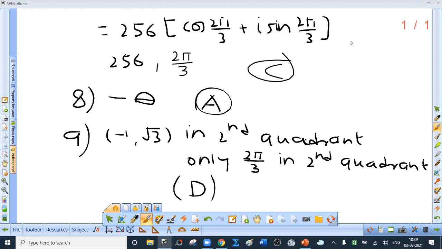Let me explain ninth also. Listen to me. If minus 1 plus root 3i is r e raised to i theta, then theta is, use common sense, minus 1 comma root 3 lies in which quadrant? Now you will ask me, why minus 1 root 3? See, the point which represents complex number minus 1 plus root 3i is what? Minus 1 comma root 3. This lies in which quadrant? Second. Okay, and therefore out of the 4 options, only 2 pi upon 3 is in second quadrant. So correct option is D, Delhi.